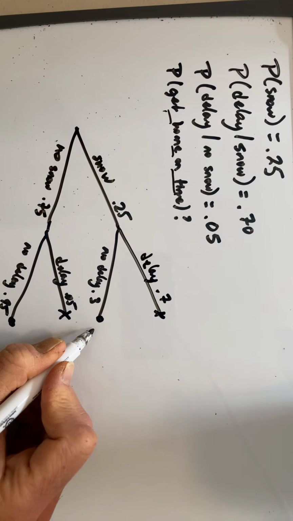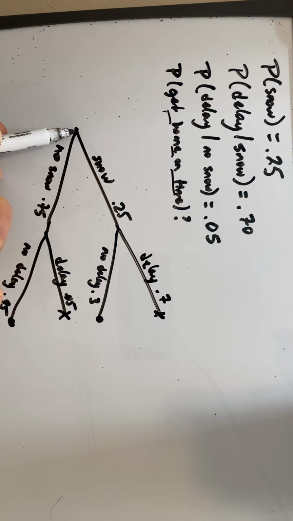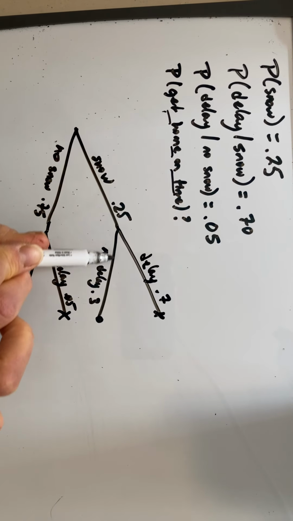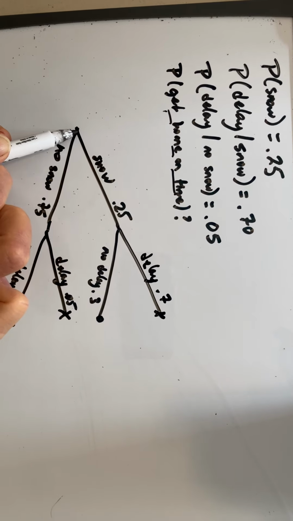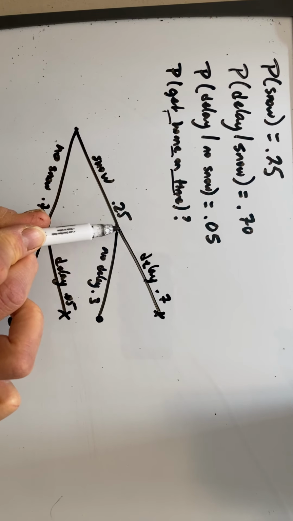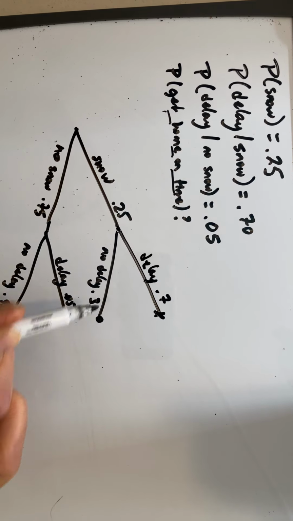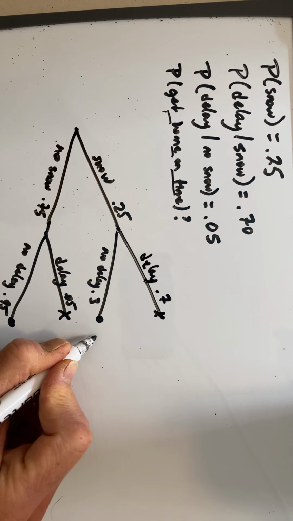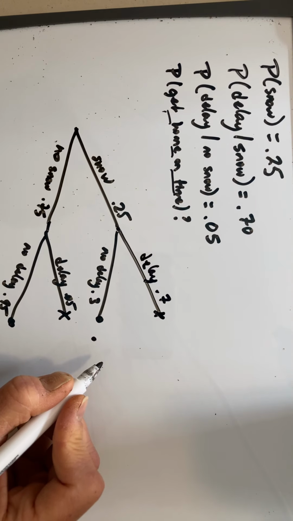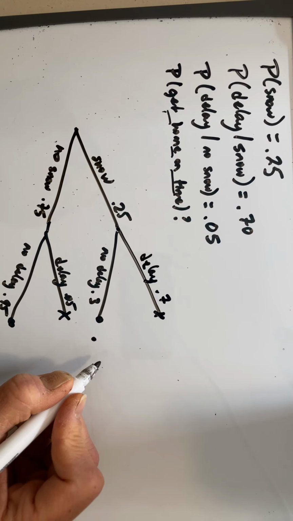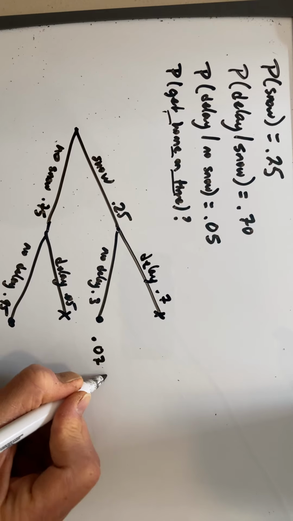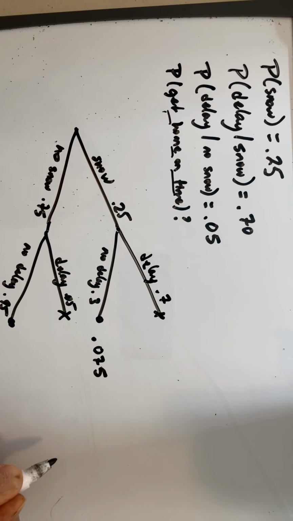So to get this probability, we're doing dependent events, but we still multiply these together, okay? Because we're saying, all right, snow, 0.25, and then once you've given that you have snow, the probability of no delay is 0.3. So we're going to multiply those together, and 3 times 25 is what? 75. So 0.075 is your probability here that you have snow and there's no delay.